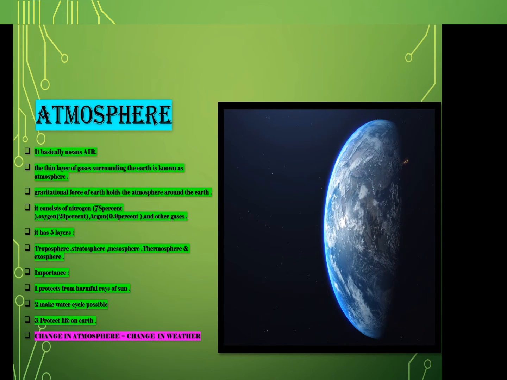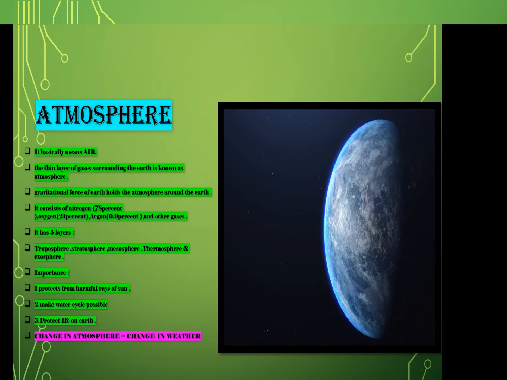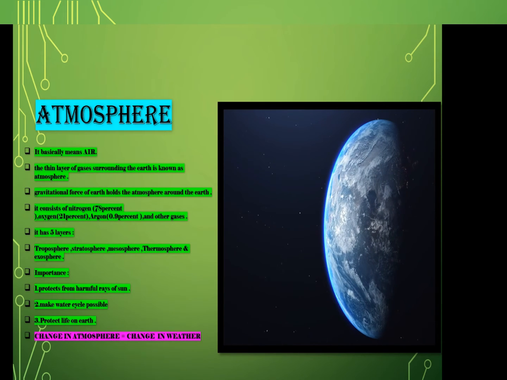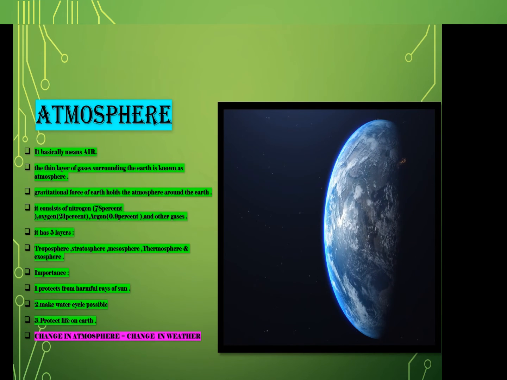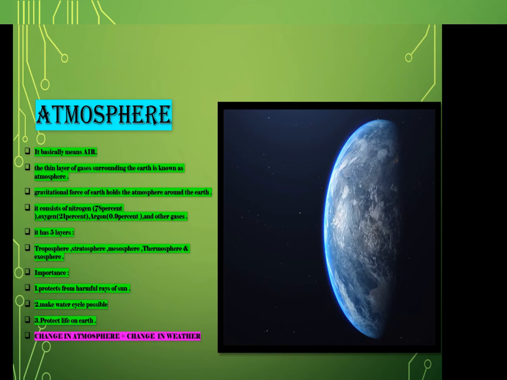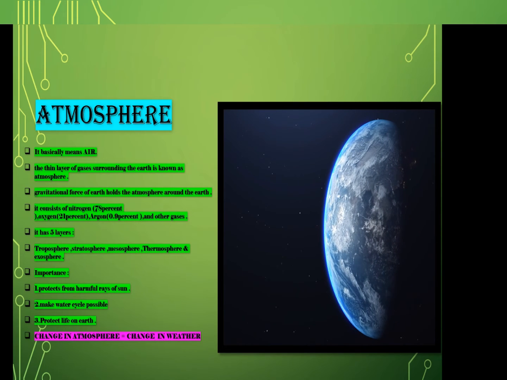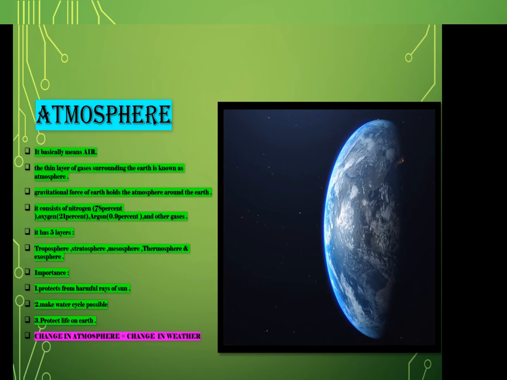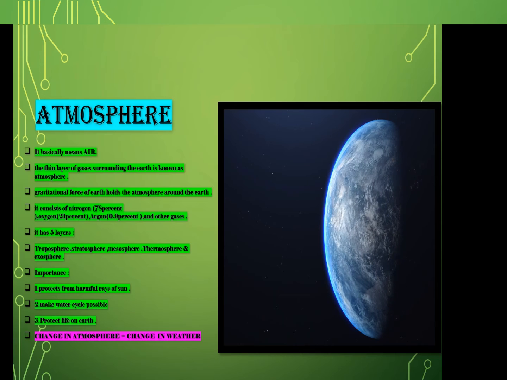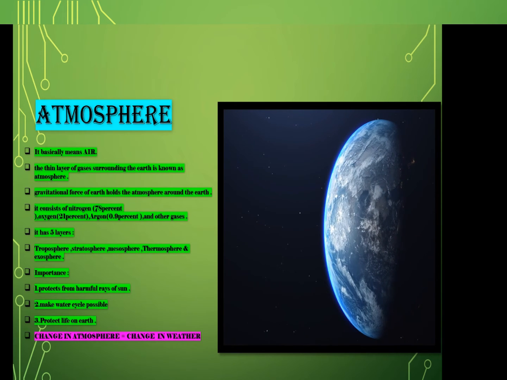The atmosphere has 5 main layers starting from the surface of the earth. These layers are troposphere, the first and lowest layer. In troposphere, aeroplanes can go till troposphere. In stratosphere, sun is there. In mesosphere, there are stars. In thermosphere and exosphere, there is much more, means space related things.